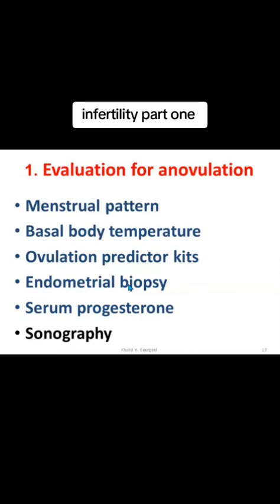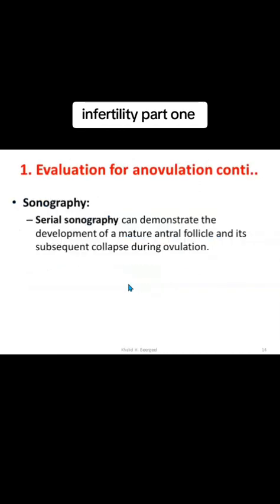Another thing is sonography. Sonography to check for ovulation is repeated transvaginal sonography every day during the follicular phase, especially the late follicular phase, to see the follicle forming, growing, then collapsing, which means this follicle has ovulated. But it's not used commonly in real practice because it needs serial transvaginal ultrasound and it's quite invasive. And there are simple methods that we can use to check ovulation.